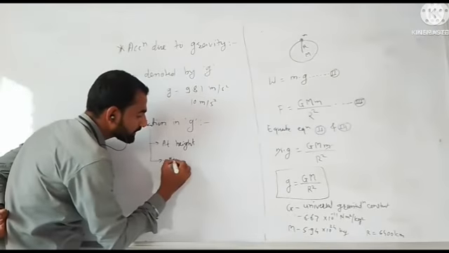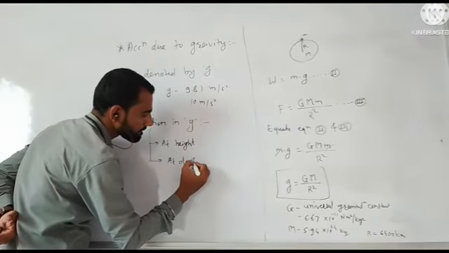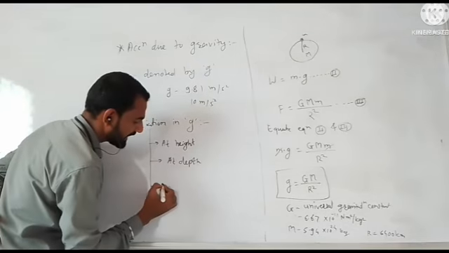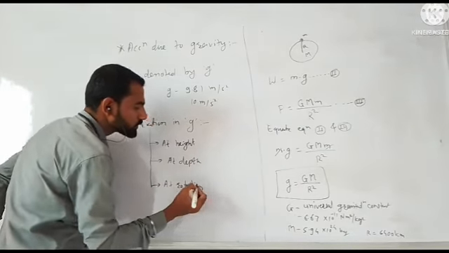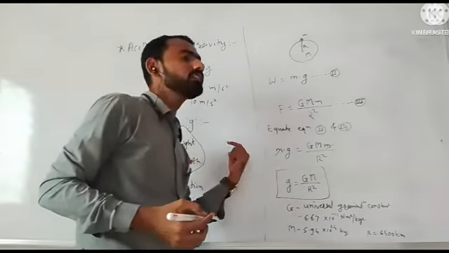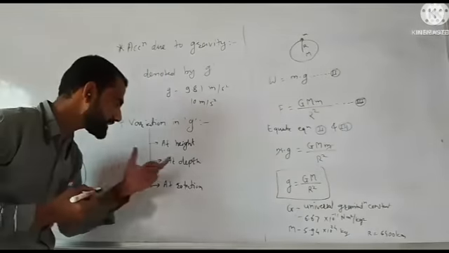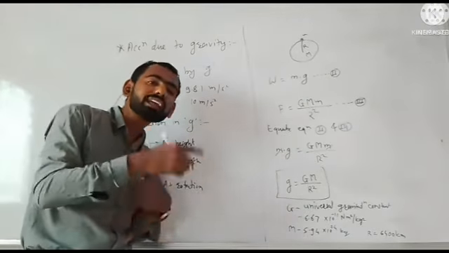The second one is at depth. The third one is due to rotation. For these three variations, we have to calculate three different expressions, which we will see in the next lecture.